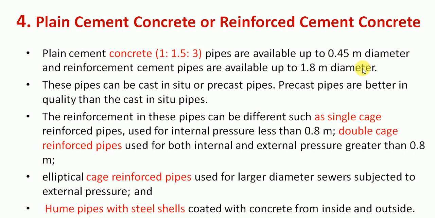Okay, then we have plain cement concrete or RCC pipes. So plain cement concrete in the ratio of 1:1.5:3 pipes are available up to 0.45 meter diameter, and reinforced cement pipes are available up to 1.8 meter in diameter. That is, if the diameter is small, we can have the plain cement concrete pipes. If the diameter increases, then to keep the circular shape in position, we have to provide reinforcement. That is, we can go up to 1.8 meters of bigger diameter pipes which can be reinforced.